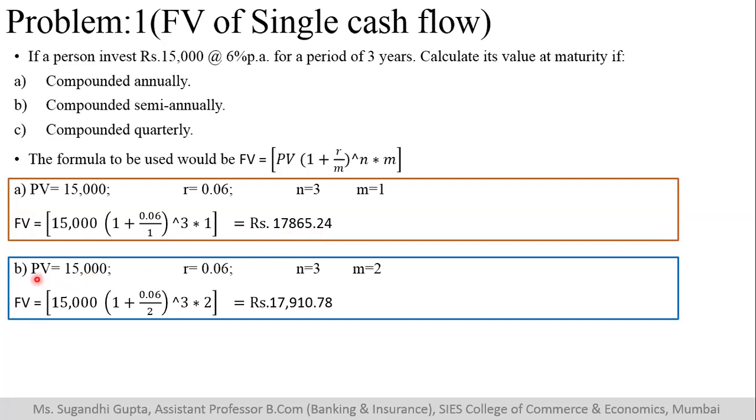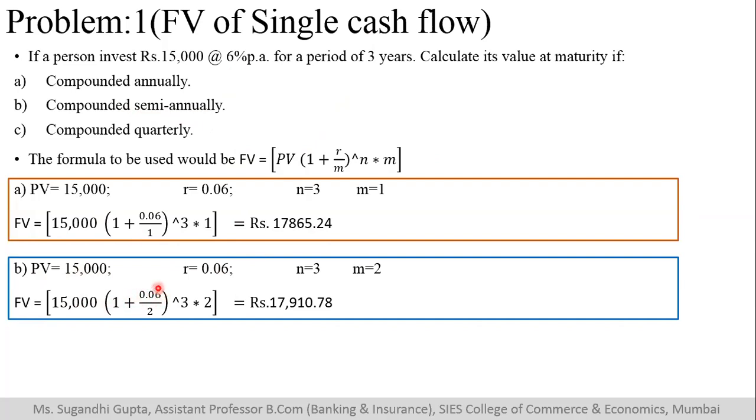Now, the second part, that is compounding is happening semi-annually. If we remember, whenever the compounding takes place semi-annually, it means within a year it takes place twice. It means in a span of 3 years, the compounding will take place 6 times. Now, let us have a look at what happens to the formula. The same formula will be used. The present value does not change. Amount deposited is still 15,000.